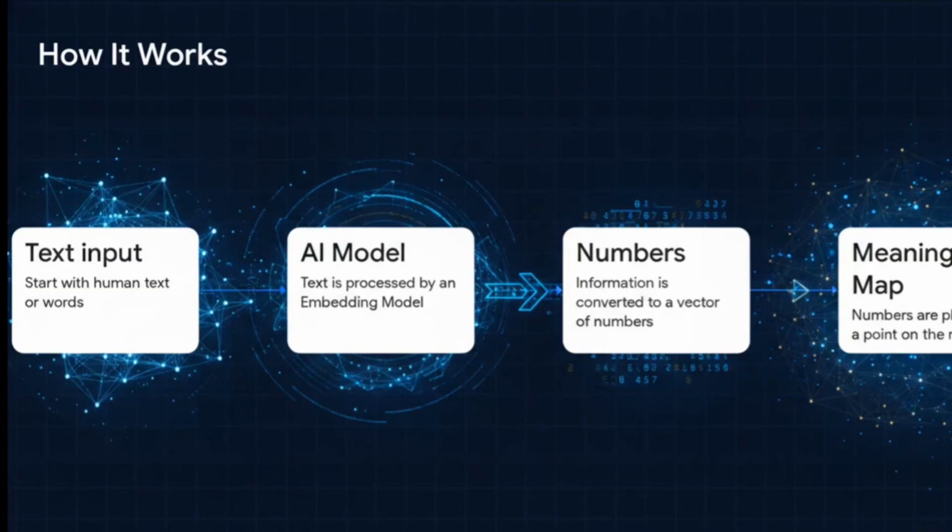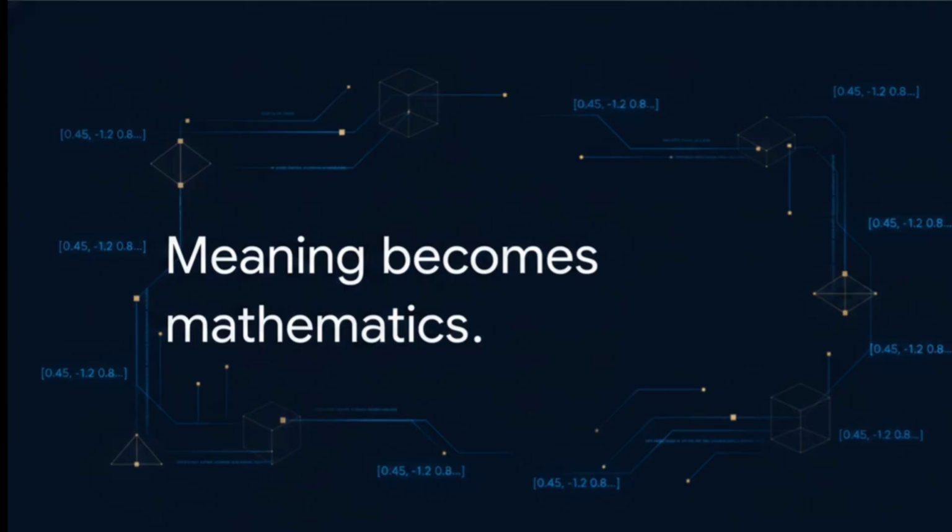So how does this actually work? It follows a clear sequence. An AI model takes your text input, processes it, and converts it into a vector, which is really just a list of numbers. Those numbers then serve as precise coordinates plotted as a single point on our meaning map. Depending on the model, you might have 384 numbers, or over 3,000 numbers defining just a single word. But don't worry, you absolutely do not need to know the complex math here. The crucial takeaway is just that meaning becomes mathematics. It's the overall pattern that matters.